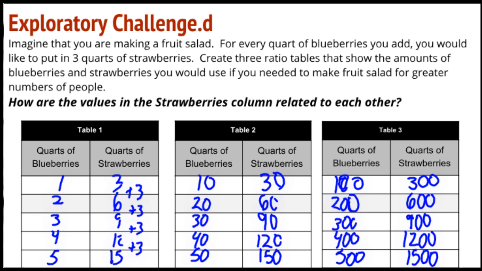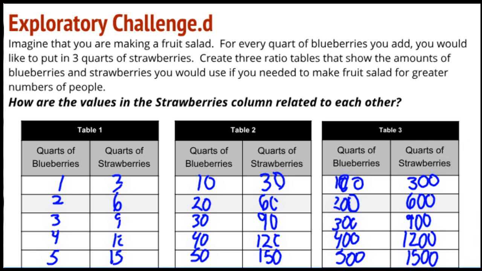But when I come over to Table 2, and I've got 30, 60, 90, 120, and 150, am I adding 3 anymore? No, now I'm adding 30. Is that relationship the same in all 3 tables? Am I adding +3 in every single table? And the answer is no. I'm not. When we're looking at the patterns within the tables, we are looking for the patterns that are true in all of the tables, not just some of them. That's where the power comes in.